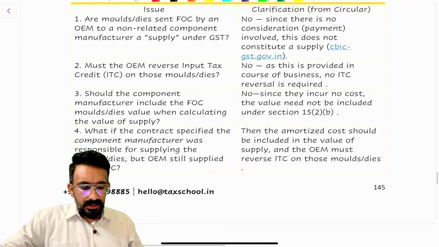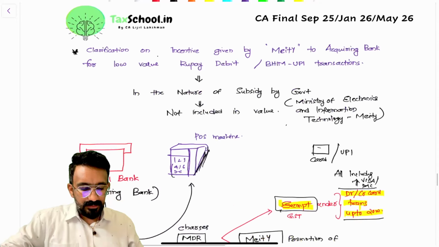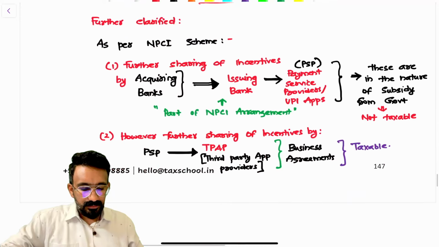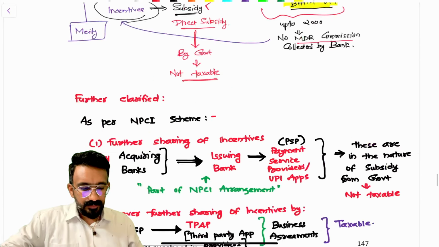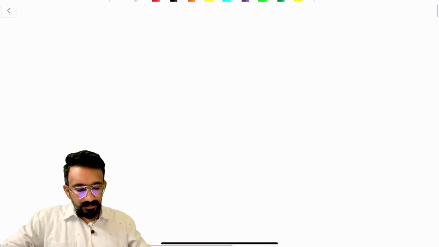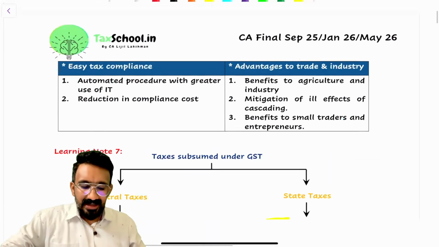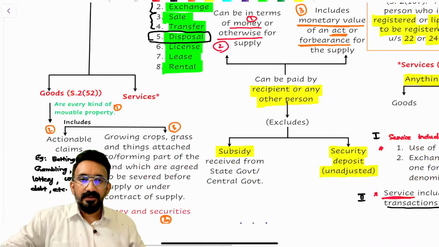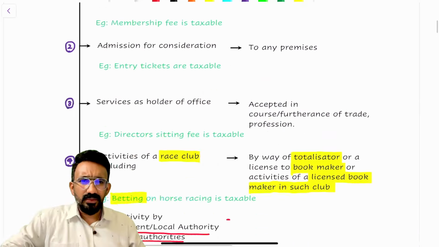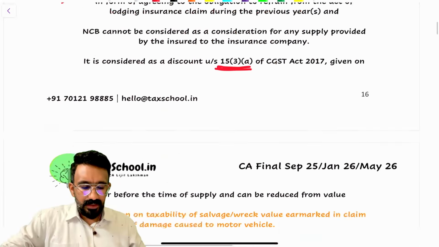Now let's move to the next circular clarification that we have. I'm going to discuss a circular on del credere agent now, which is there in supply chapter. But I feel like that's something that I can discuss now, considering that it is clubbing with something that I've already discussed.